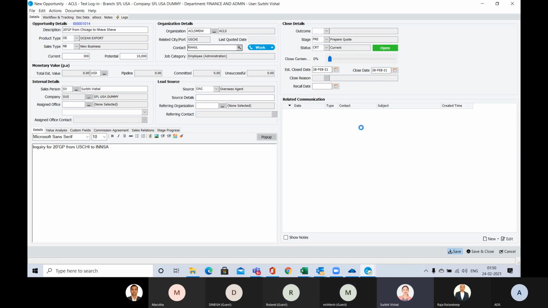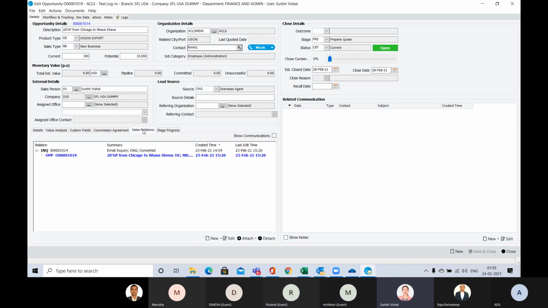Then I will save this, and when we go to the sales relation, you will see here the inquiry is the parent ID and the opportunity is its child. If you want to see the communication, you can see it here by clicking on this.